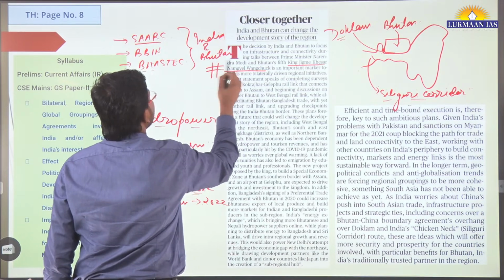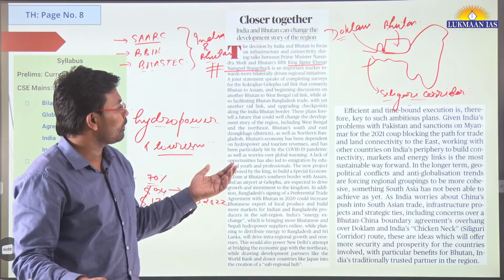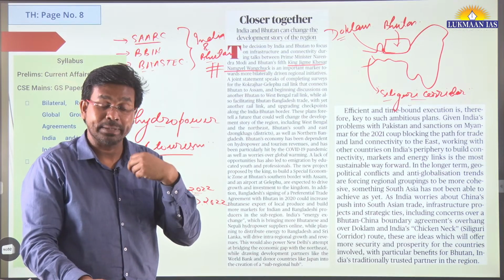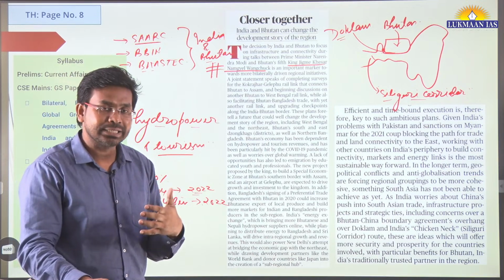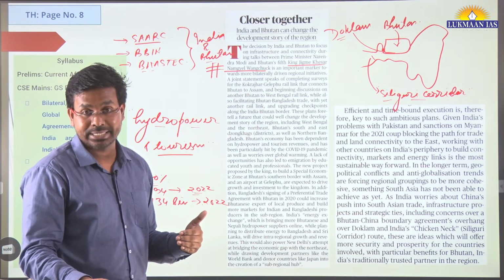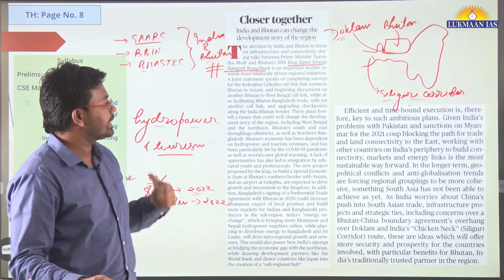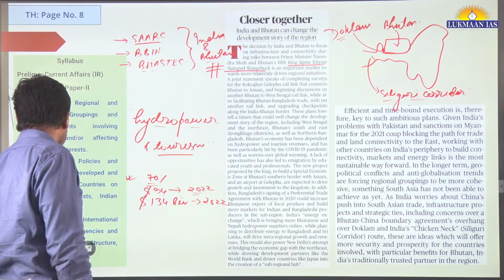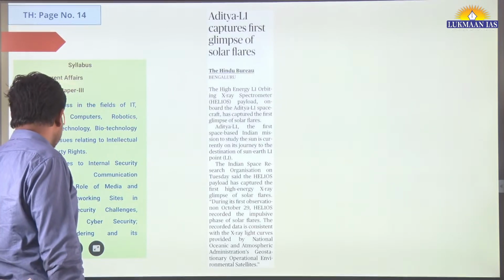Bhutan is one of the trusted neighbors of India. It is a time-tested neighbor of India. So India should not be very much concerned about Bhutan building diplomatic ties with China. It's not going to hamper India's stand. India and Bhutan signed a friendship treaty in 2007 that is still in place. So this is the thing. In your free time, read this topic to understand a little more. This is related to international relations or bilateral relations.